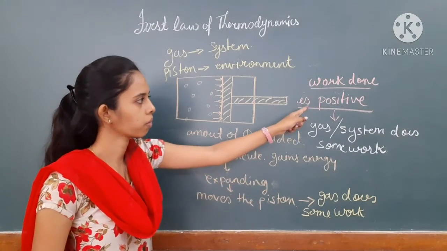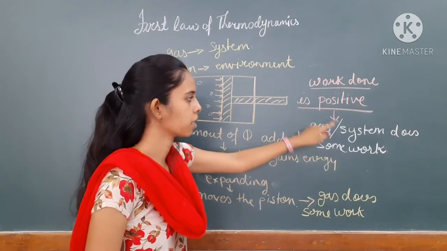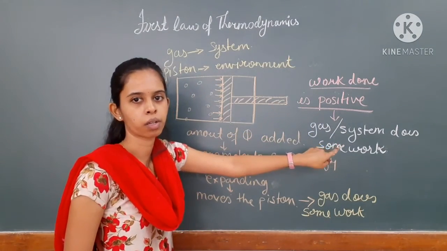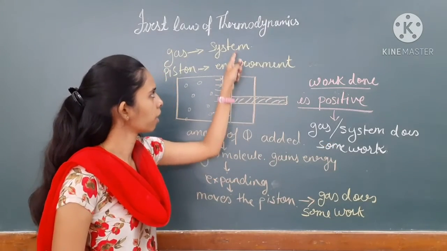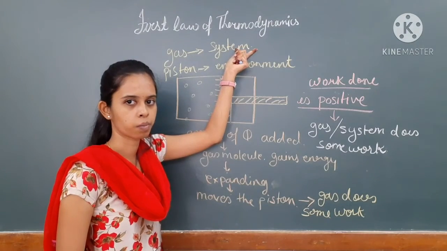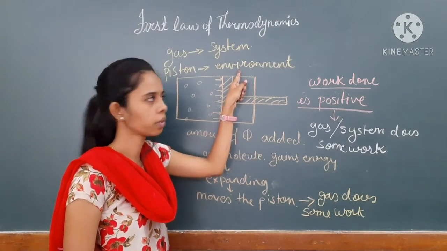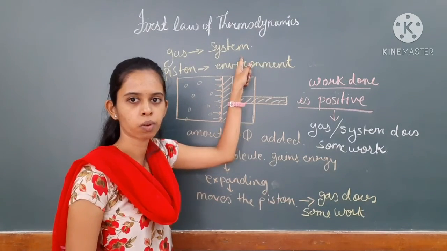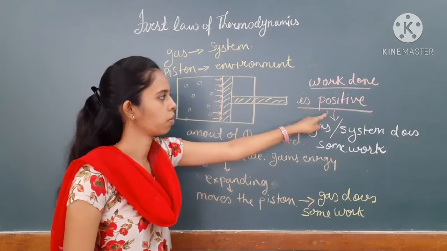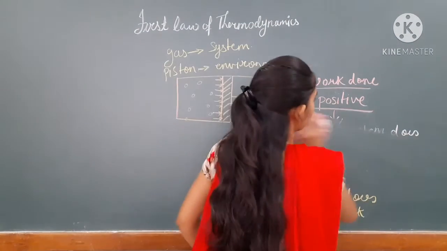When will the work become negative? When the system does not do any work. Here there is an ulta funda: the environment does the work on the system. So the environment is going to do the work, which means the system is not doing the work. At that time the work will become negative. So let us draw the diagram for it.